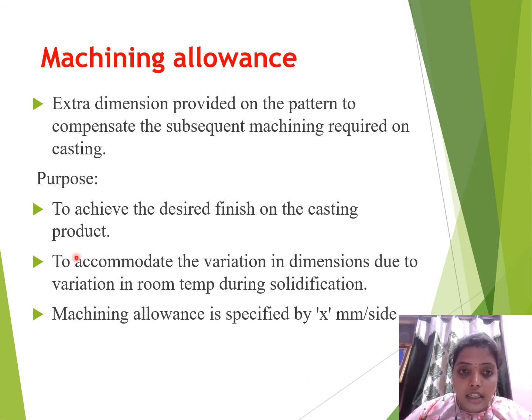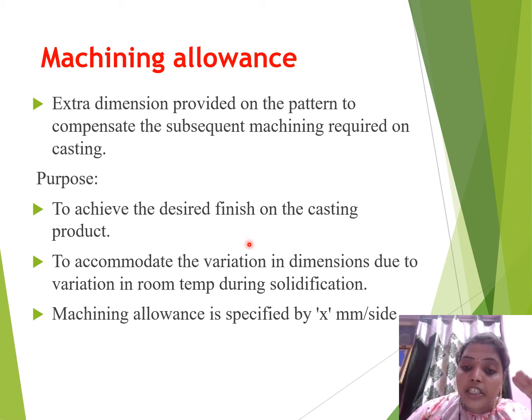To achieve the desired finish on the casting product. The final casting which we remove from the mold cavity is not at all the final casting. After removal of the pattern from the casting, it undergoes different machining processes.